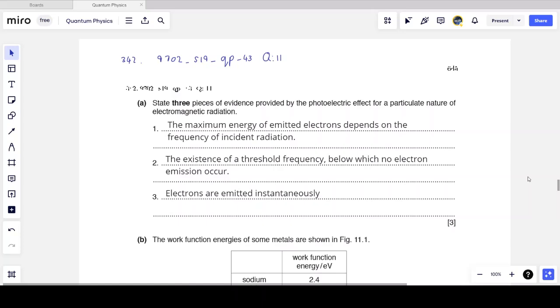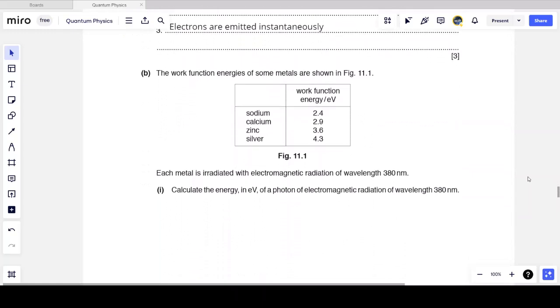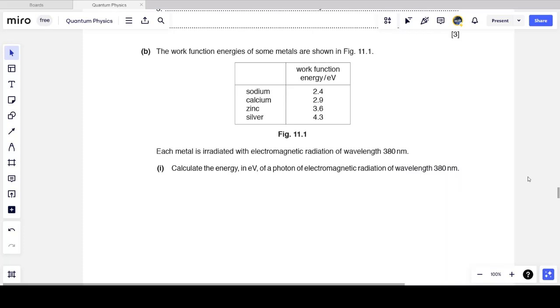And so you can also talk about the intensity, not the frequency: the kinetic energy of the emitted electrons not being dependent on the intensity, which again wouldn't be the case for a wave behavior, and the others that you will find in your textbook, as Einstein mentioned. So those are pieces of evidence that show that the photoelectric effect proves the particulate nature of electromagnetic radiation. Very important thing to know. It's something you shouldn't ignore as you're studying the photoelectric effect.